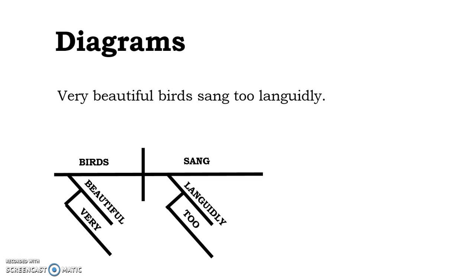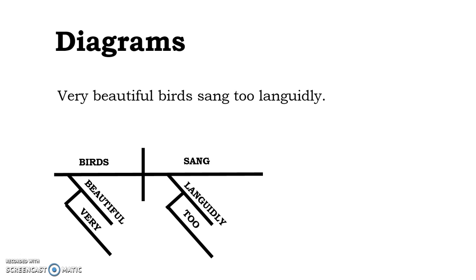It's modifying beautiful first, which then modifies birds. So beautiful is an adjective stemming from birds because it modifies the noun and answers the question what kind. But very is an adverb modifying the word beautiful. It's modifying an adjective and it's answering the question how.